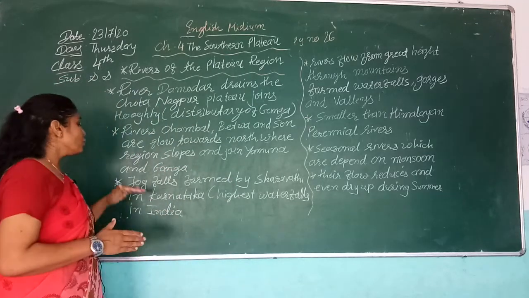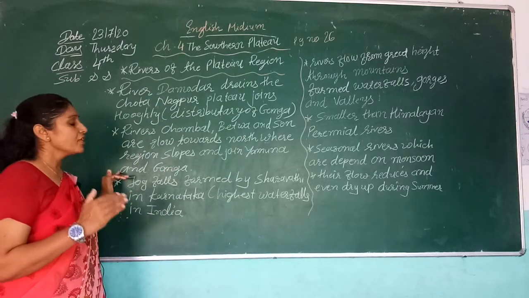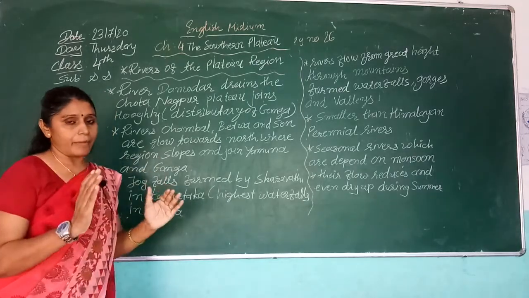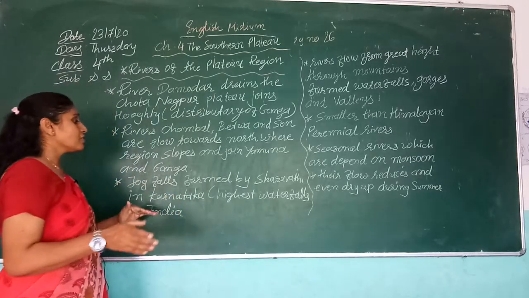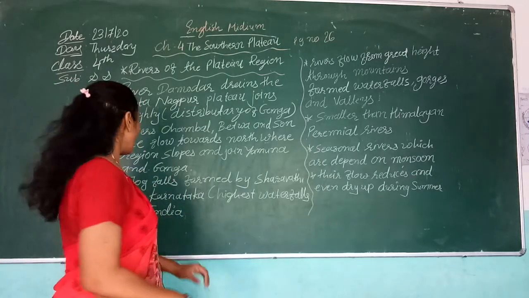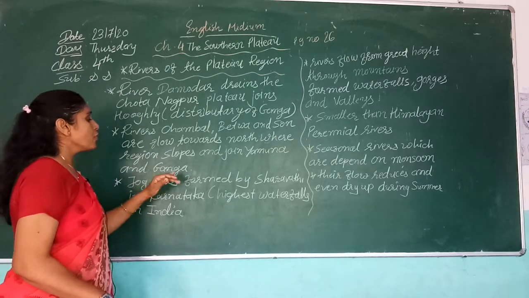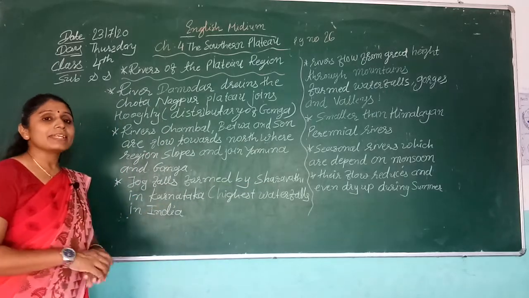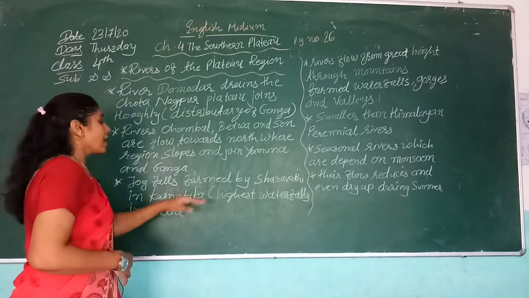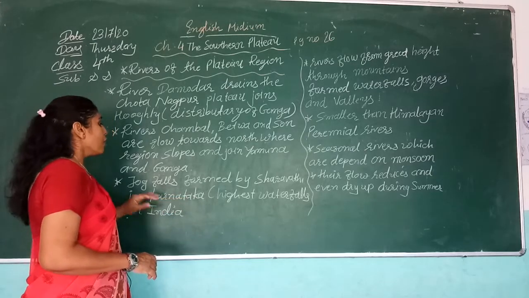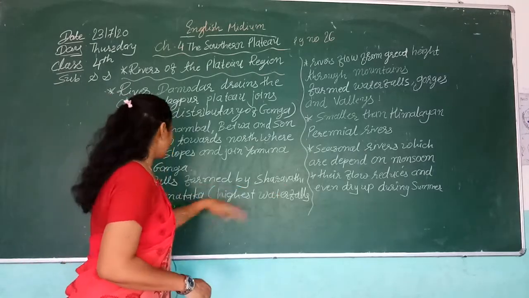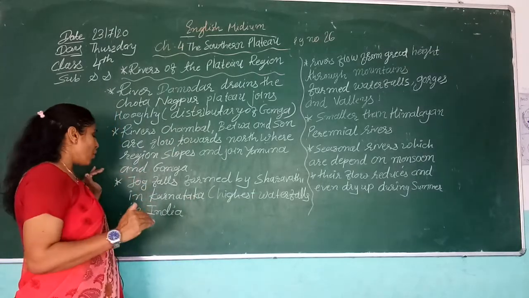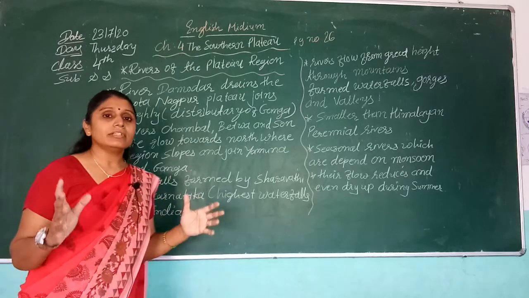Okay, then the Jog Falls, which is one of the highest waterfalls of our country, India. The Jog Falls is formed by the Sharavati river in Karnataka, where it lies. It is the highest waterfall in our country.